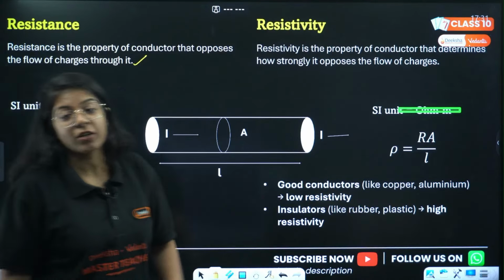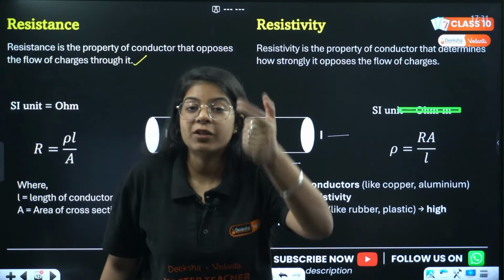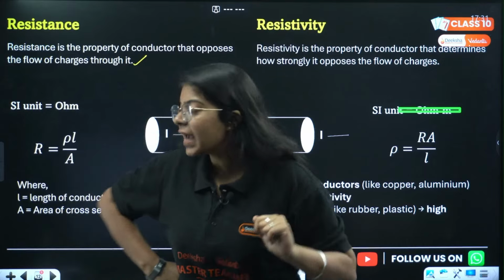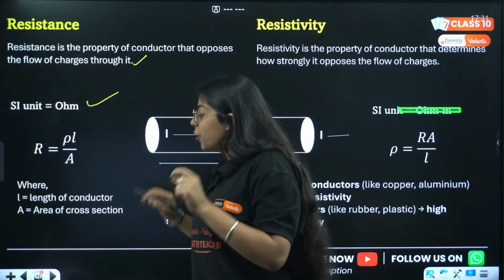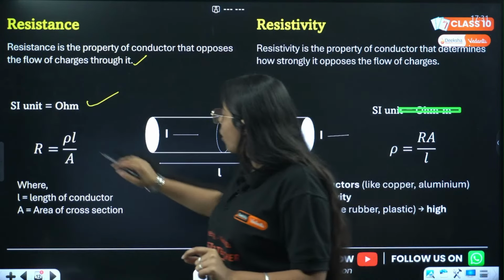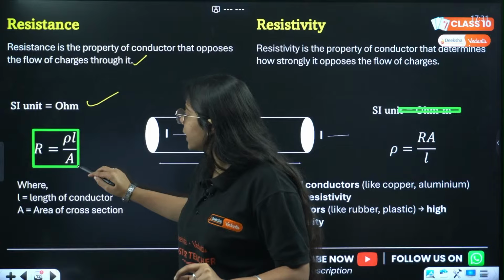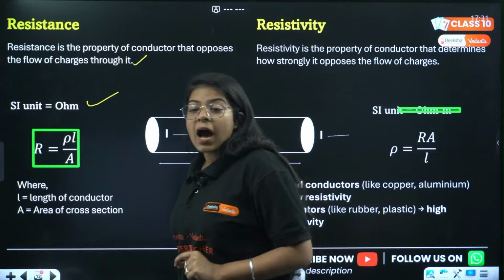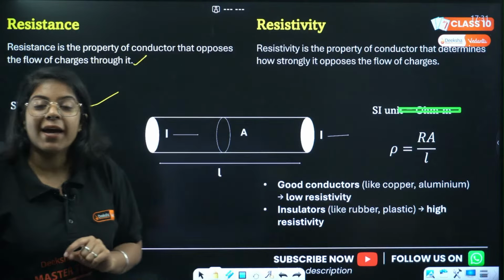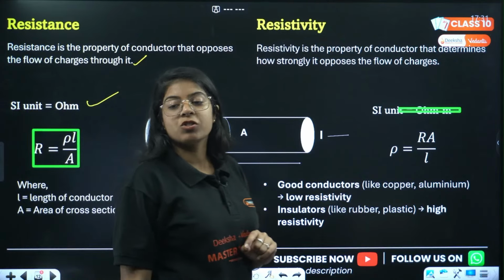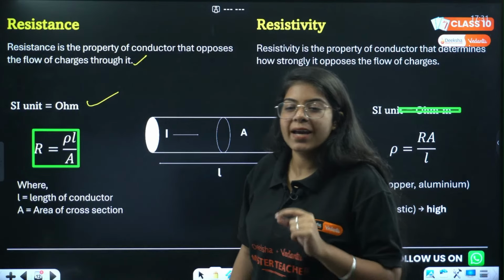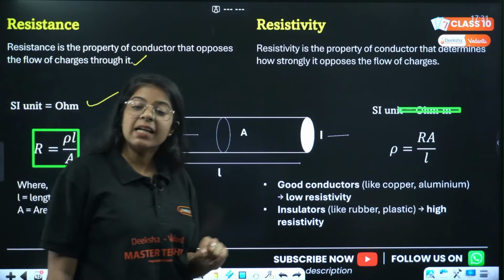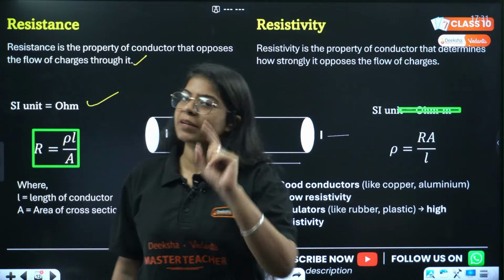So, SI unit of resistance as it is related to Ohm's law. So, SI unit of resistance is Ohm. ठीक है, it is Ohm. And very important formula for your 10th class physics, for your 10th class chapter electricity is R equals rho L by A. R equals rho L by A. Ohm meter. Very good, very good. Yes, I'll tell you area of cross section क्या होता है. Just wait for 2 minutes. ठीक है?